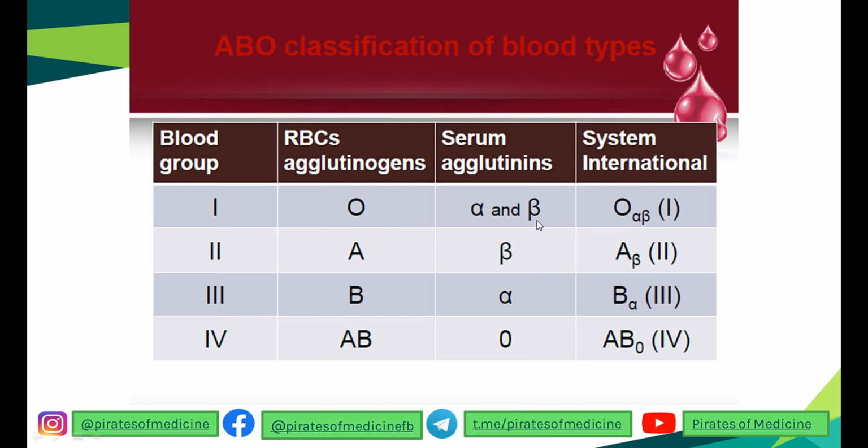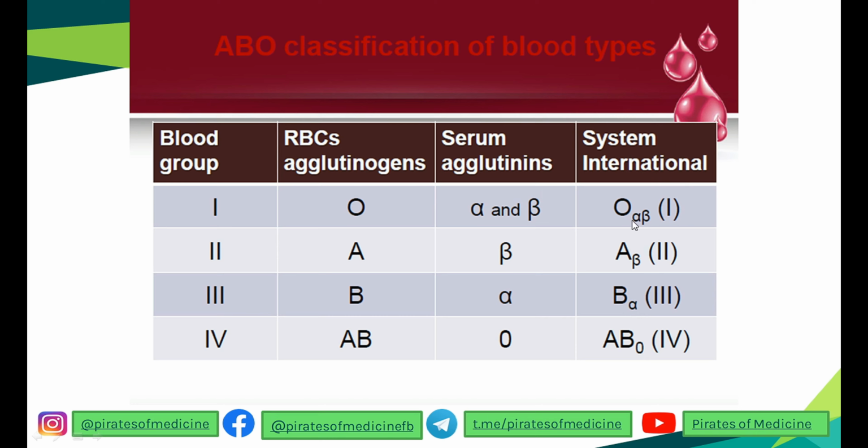These anti-A and anti-B antibodies will be present in this person's blood, so that any other blood cannot enter this person's body, and if it enters, these antibodies will destroy it. So to protect against mixing of blood from a different blood group individual, these antibodies are present. By the System International, this blood group is written as O, alpha beta antibodies, and first blood group.